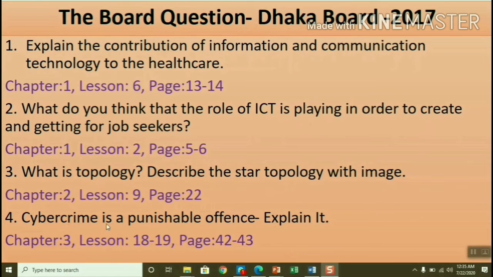Okay. Cybercrime is a punishable offense. This is a question that is not discussed or explained properly. For 5 marks, it is not explained in the book. There are 1 or 2 lines like this in chapters 8 and 9. You will see the online identity lesson. Over there is hacking, hackers, and all this information. Hackers are doing different kinds of hacking which are not supported by our laws, so it is a crime.